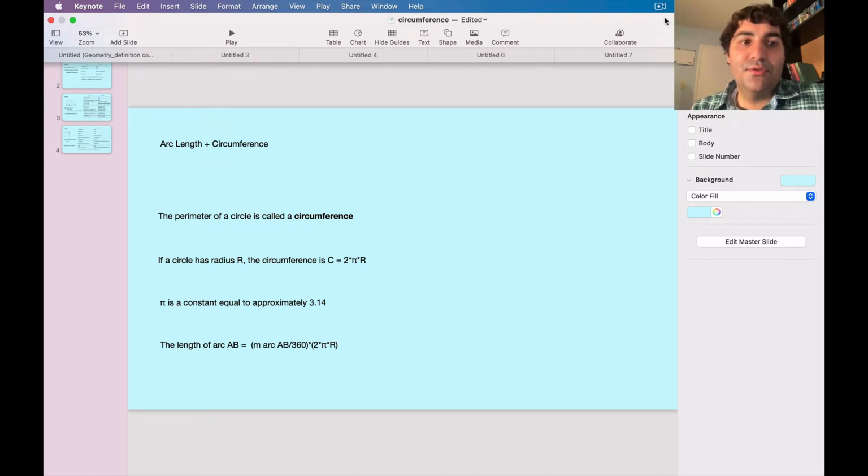I'd like to do a tutorial on arc length and circumference. First concept, the perimeter of a circle is called a circumference. If a circle has radius r, the circumference is given by the formula C equals 2 times pi times r, where pi is a constant approximately equal to 3.14. The length of arc AB equals the measure of arc AB divided by 360 times 2 times pi times r.